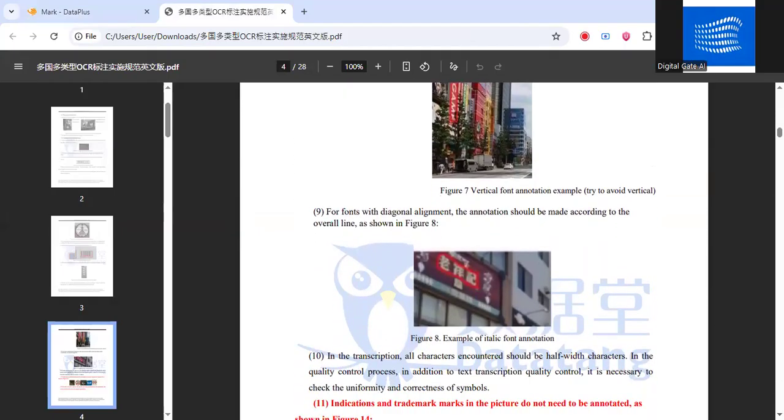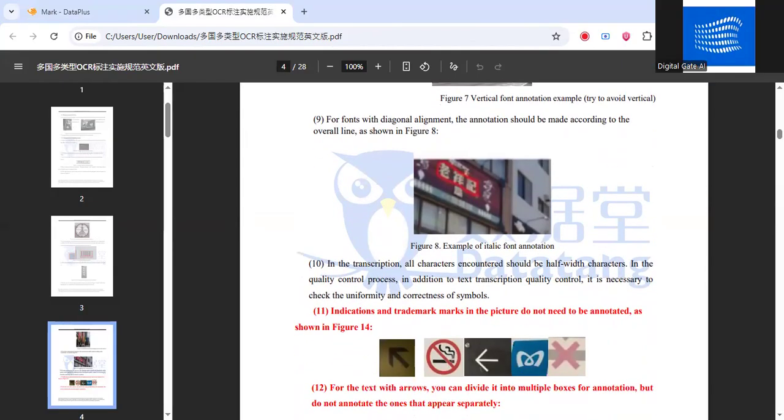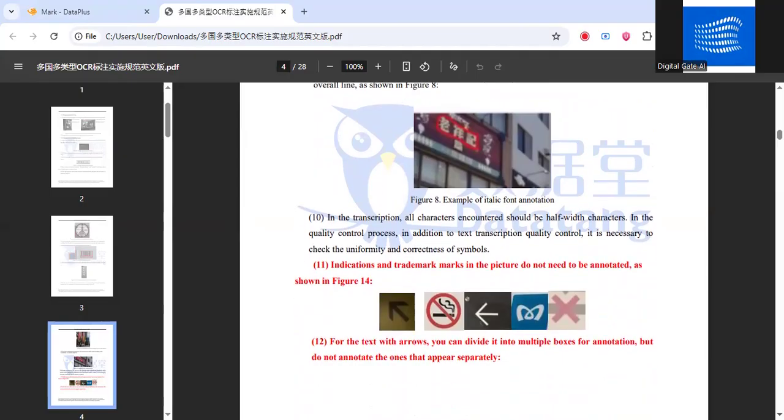Then we have the ninth option for fonts with diagonal alignment. The annotation should be made according to the overall line as shown in the figure. It's the same thing. Then the 10th point, in the transcription, all characters encountered should be halved with characters in. Okay. So the meeting will expire in 10 minutes, but we will share a new link so you can join it as well. The quality control process, in addition to the text transcription, quality control is necessary to check them uniformly correct.